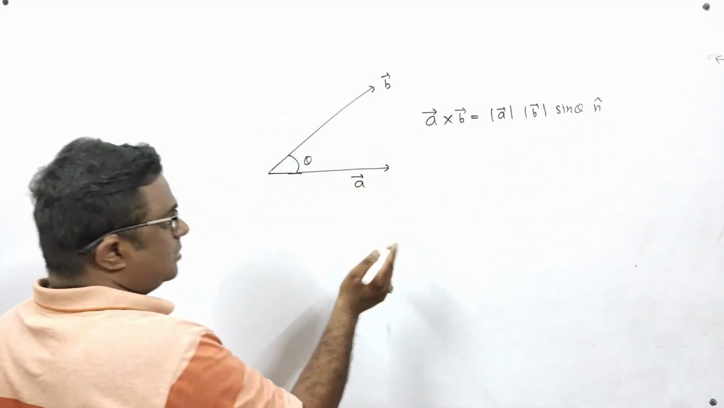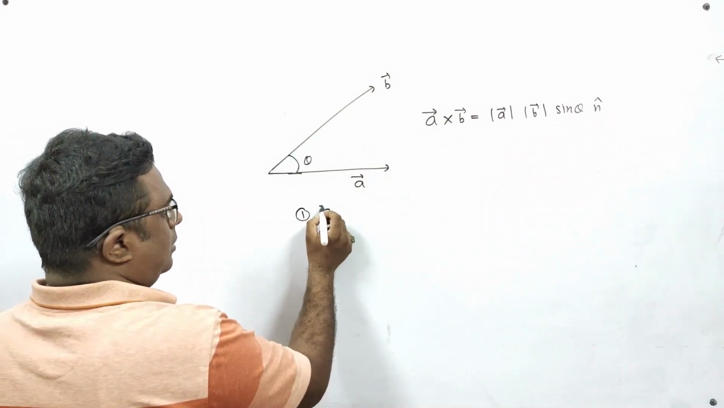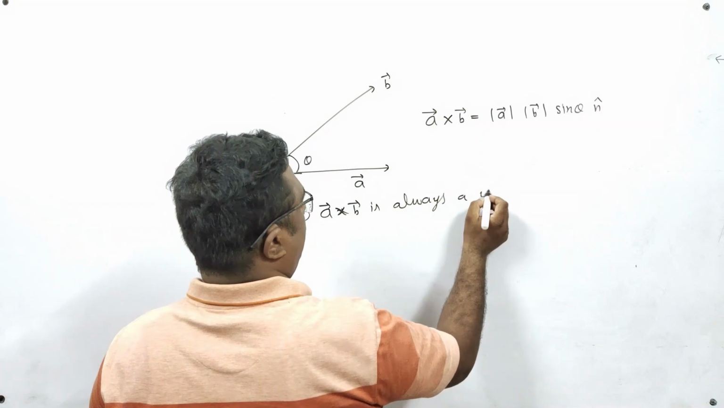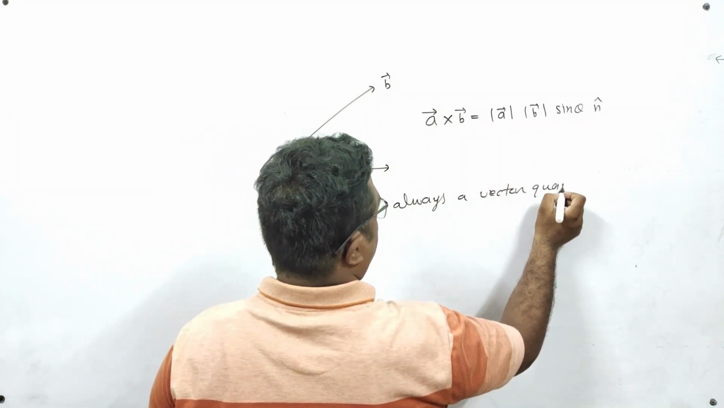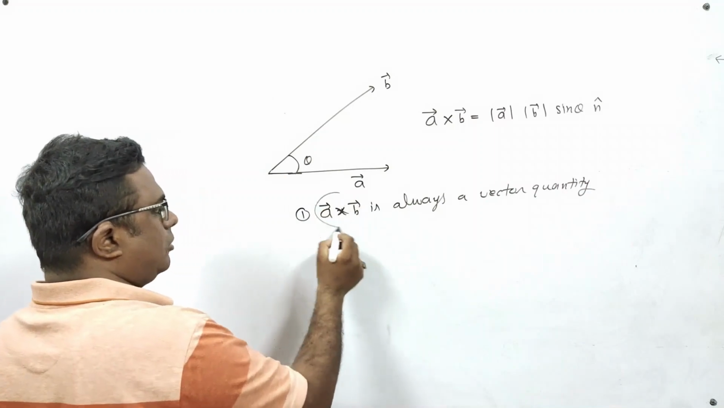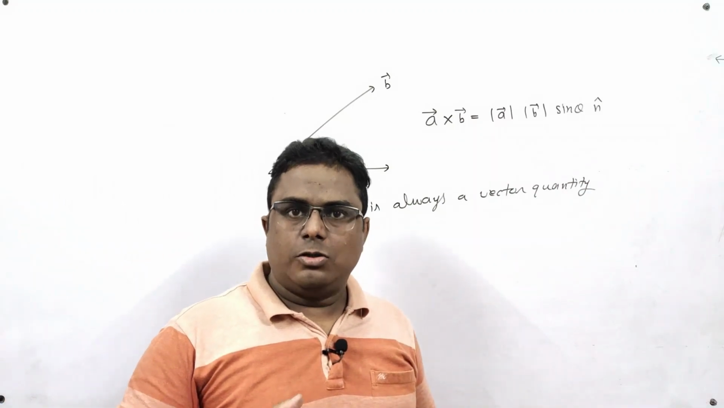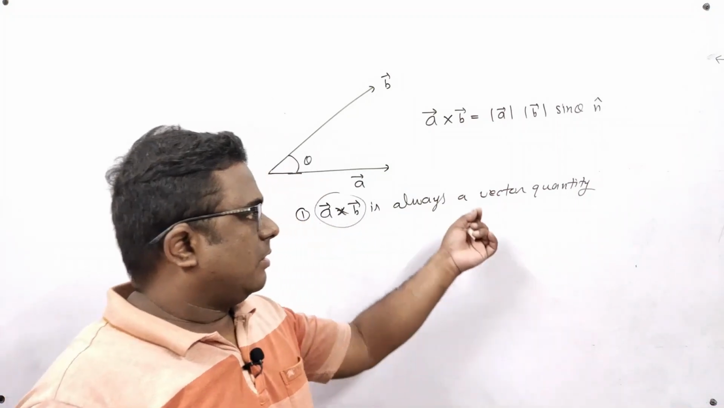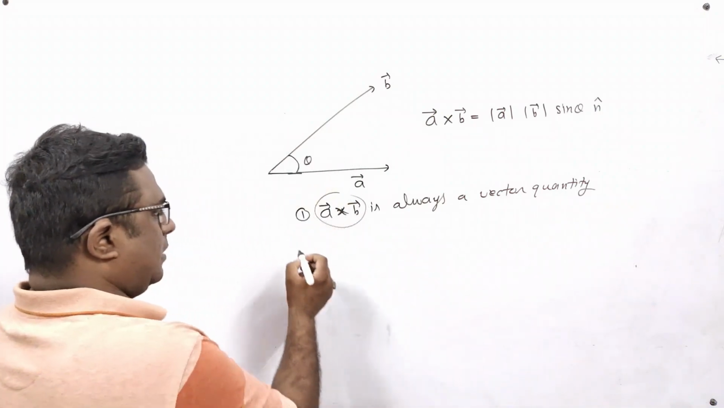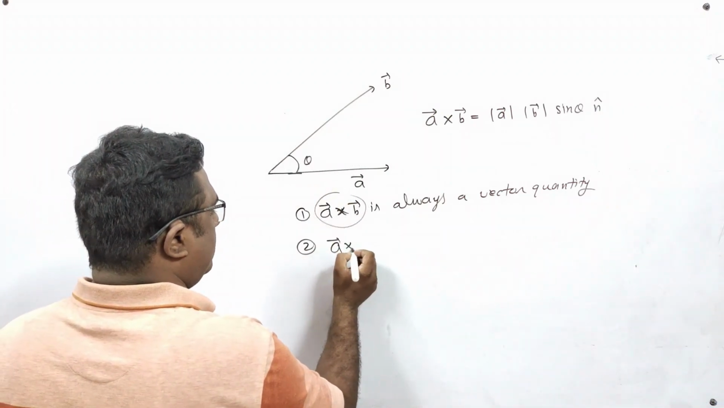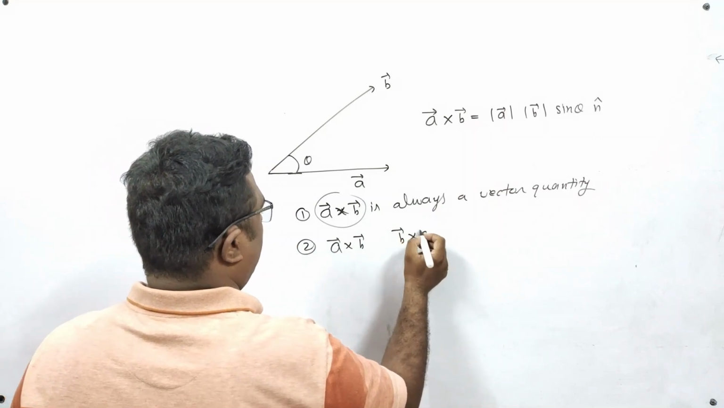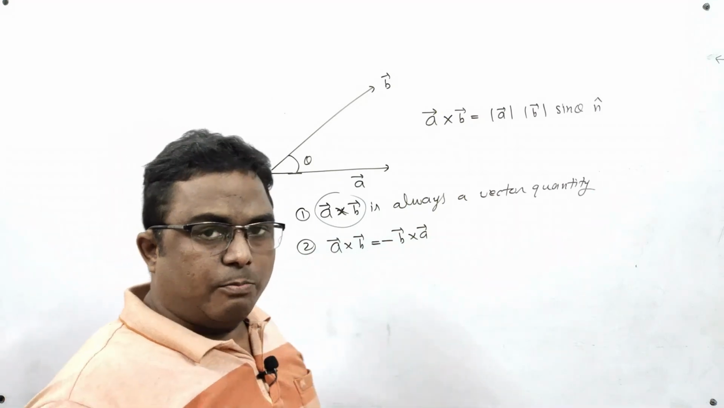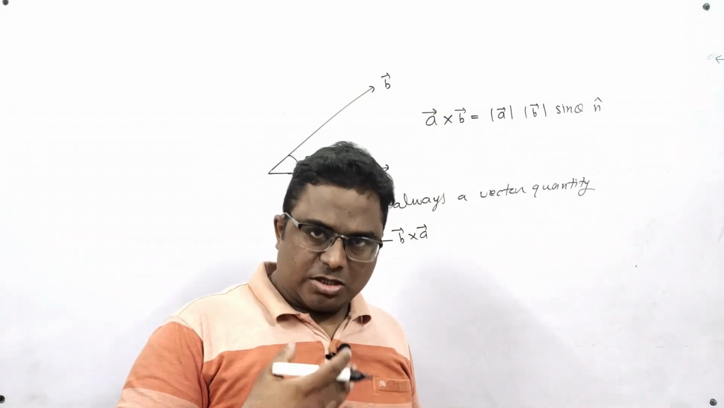Now let us see some facts about A cross B. Number one, the result of A cross B is always a vector quantity. Whenever you find the cross product of two vectors, you can say cross product or vector product, same thing, the result is always a vector quantity. Number two, A cross B and B cross A are not equal. Actually, they have a difference of minus sign. Magnitude wise they are equal, but direction wise they are opposite.